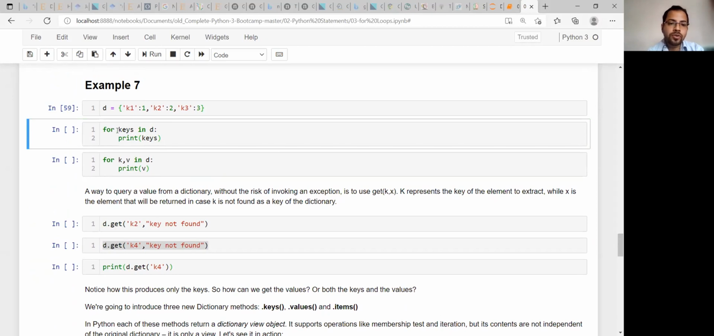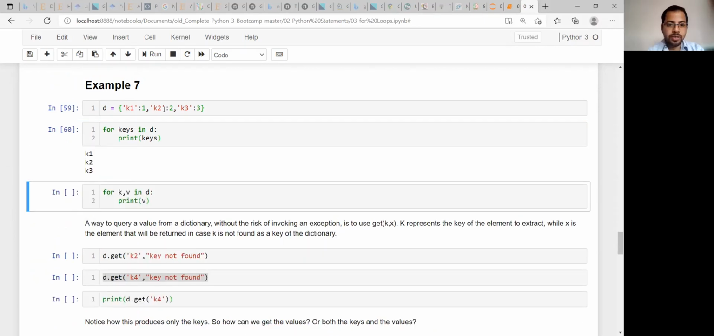So for that you write: for keys in D, print keys. So what will it print? K1, K2, K3, isn't it? Yes, sir.